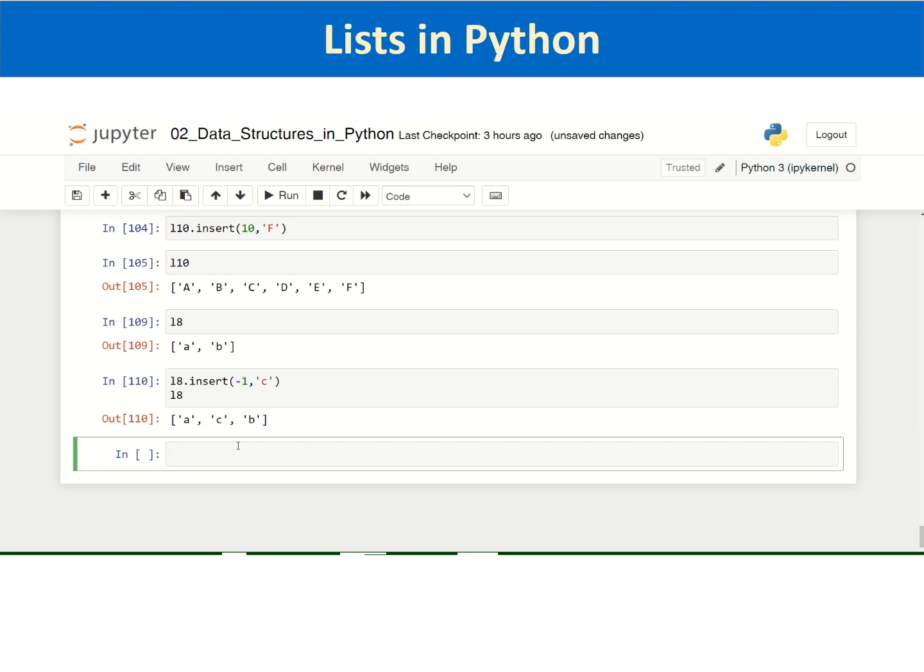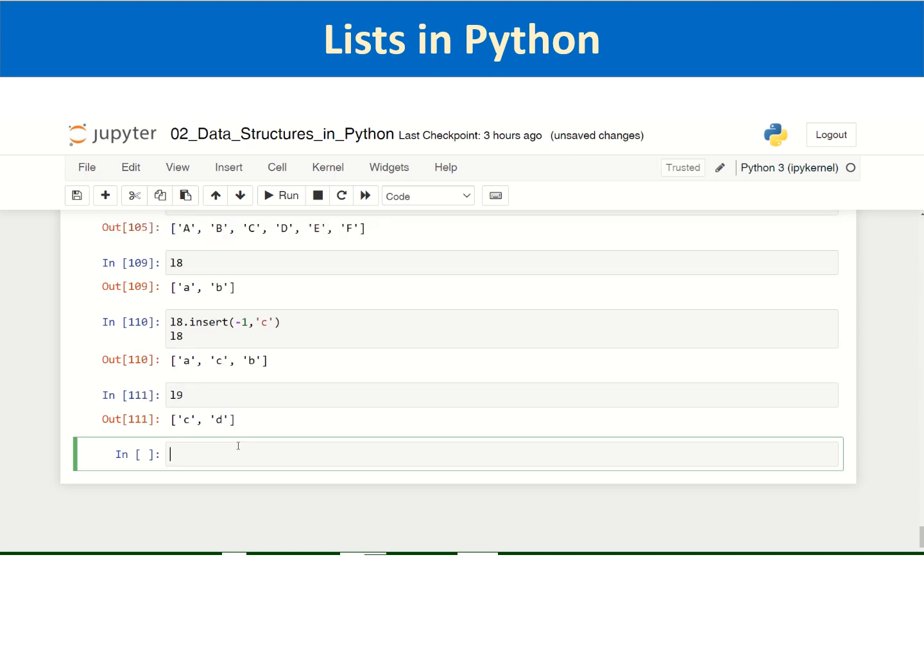Now, we were talking about inserting anything at the end. There is a specific method inside the list methods. Let us see, L9 is C and D. What we are aiming for is to insert an element at the end, and there is a specific list method. You can see that by pressing tab. Yes, it is the append method. Appending means adding at the end. The word itself means that.